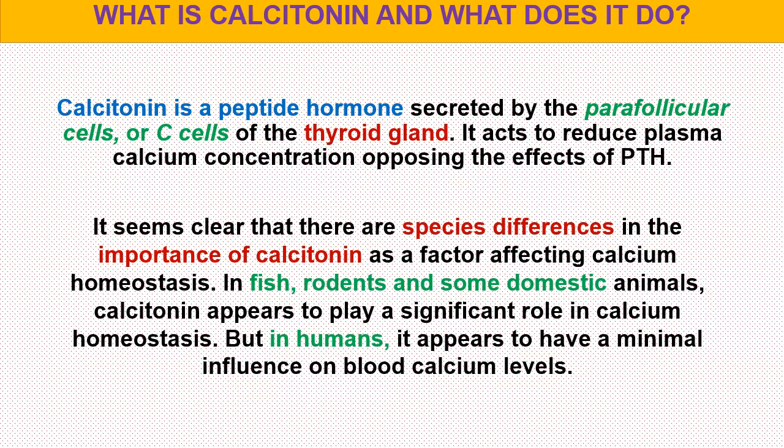It seems clear that there are species differences in the importance of calcitonin as a factor affecting calcium homeostasis. In fish, rodents, and some domestic animals, calcitonin appears to play a significant role in calcium homeostasis. But in humans, it appears to have a minimal influence on blood calcium levels.